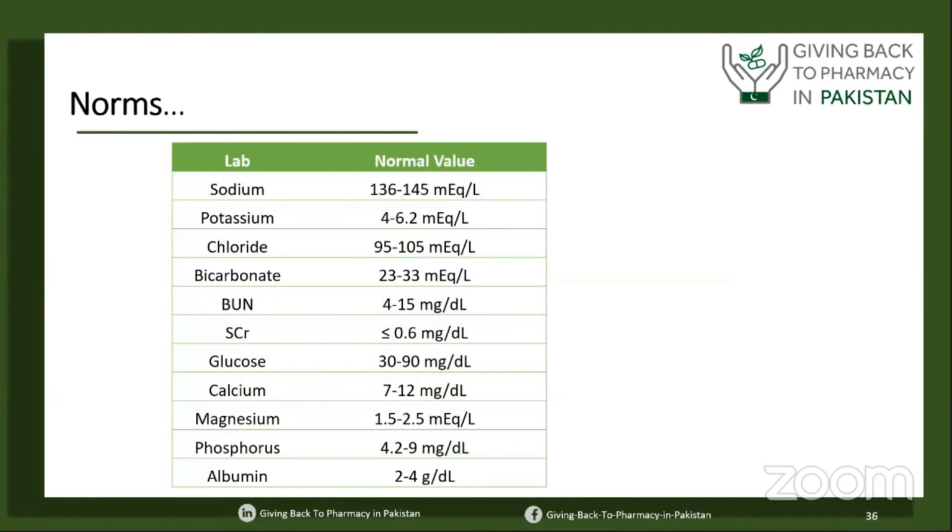These are the norms in the neonatal population. Sodium of 136 to 145 is normal. Potassium of 4 to 6.2 mEq per liter is normal in the neonatal population. So these are the neonatal norms, and we have to understand them. We should not react once we see these kinds of lab values in our neonatal population.